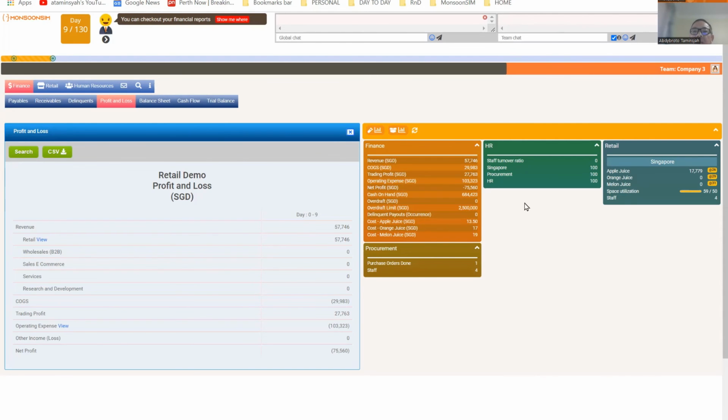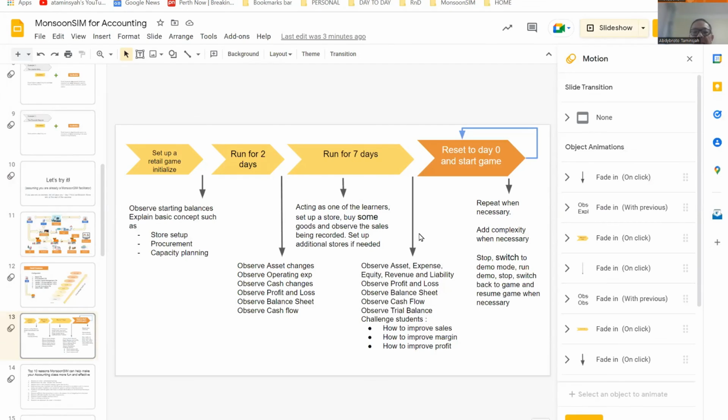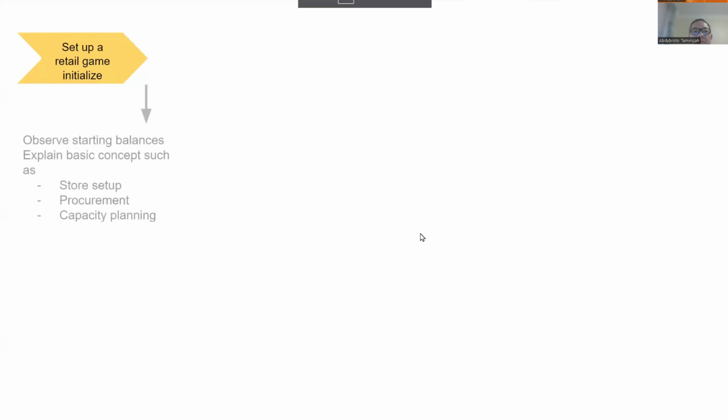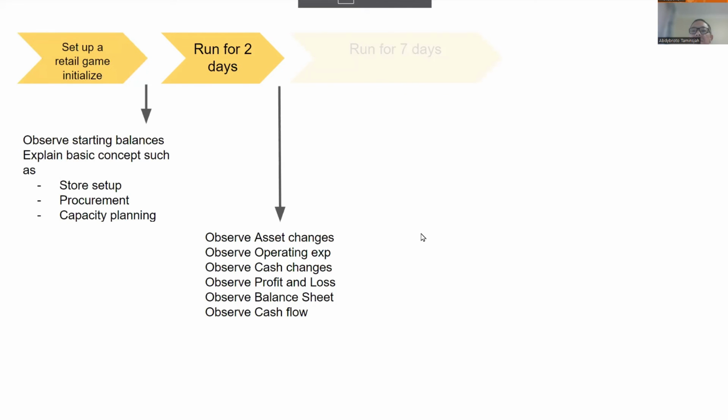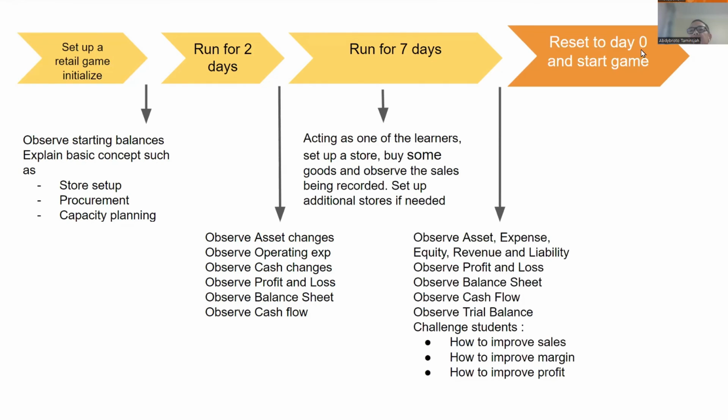So let's go back to the slide, the last page, the last step that we do. Then we can reset to day 0 again and start the game. So remember, earlier we were just doing simulation. Now we can start the gamification and let them run the game, right? So, and we can always repeat this.